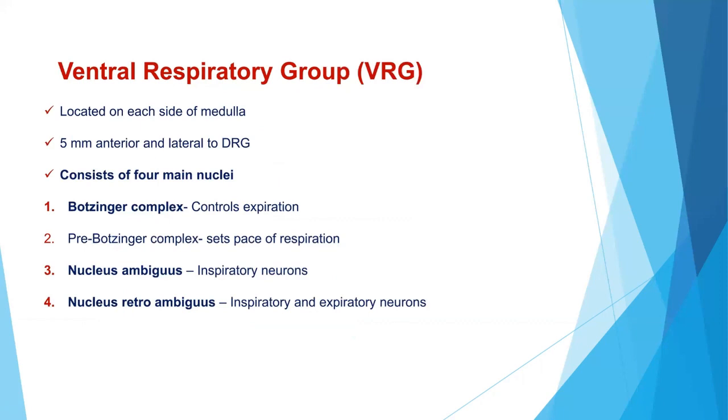Now, the ventral respiratory group, located on each side of the medulla, is 5 mm anterior and lateral to the dorsal respiratory group and consists of four main nuclei. The Bötzinger complex, which controls expiration; the pre-Bötzinger complex, which sets the pace of respiration; the nucleus ambiguus, which supplies the inspiratory neurons; and the nucleus retroambiguus, which supplies both the inspiratory and expiratory neurons.